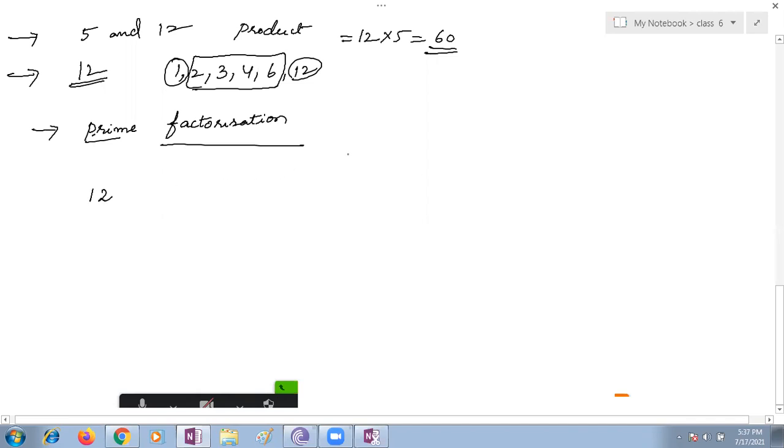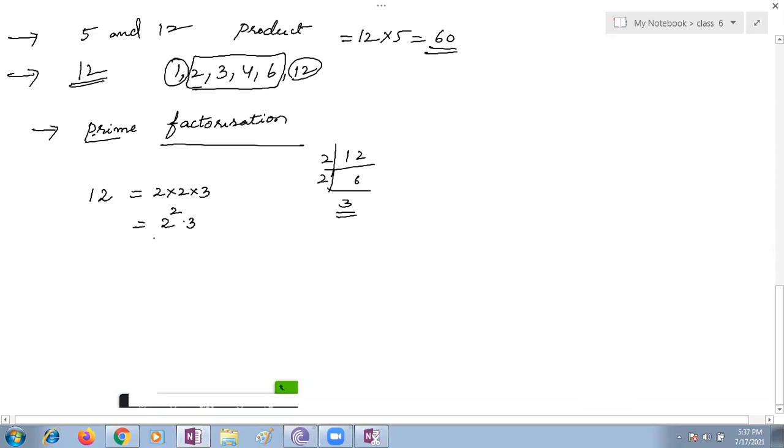What are the prime factors of 12, Nana? 12 is 6 times 2, then 2 times 3. Then you have to stop at prime numbers and multiply all the factors you are getting. You can even express these numbers in exponential form, as I said earlier. This can be written as 2 square into 3 also. This is the prime factorization of your number 12.